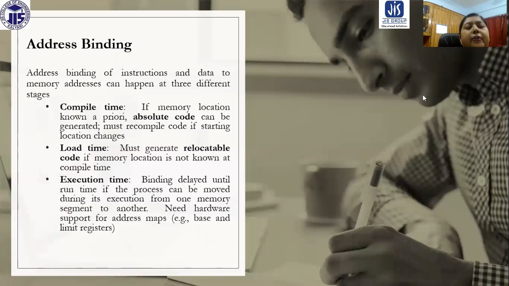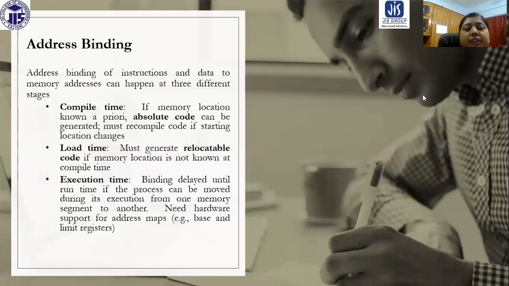Now if we do it at load time, we must generate relocatable code if the memory location is not known at compile time. So relocatable code is very important if the address binding is done at load time.